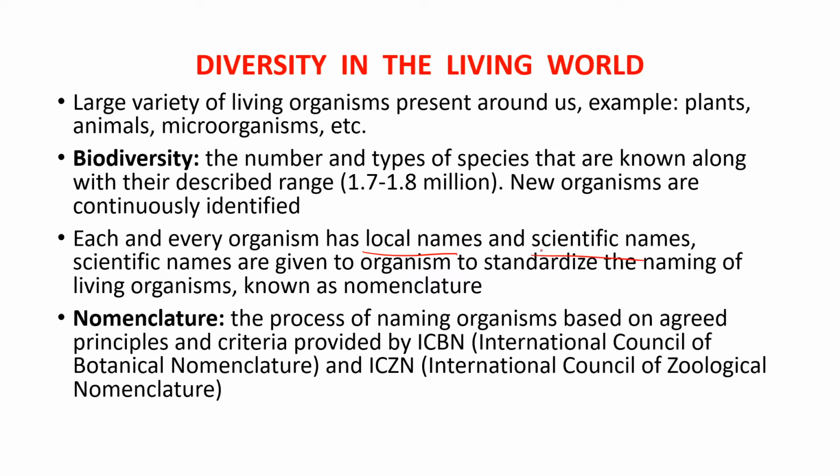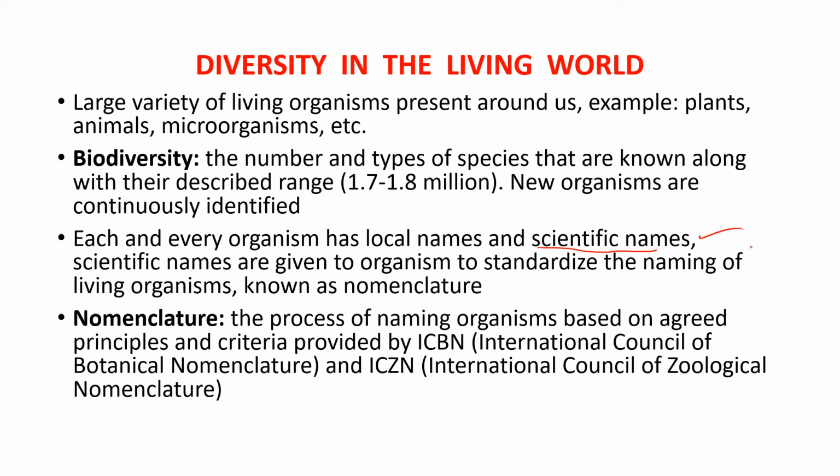The scientific name is the name given by scientists based upon the scientific nomenclature rules, so that the scientific name is known across the whole world. For example, if you take the mango, the mango is called with different names in local languages. If you go and ask in foreign countries about the mango, they are unable to know about it. But if you ask scientists in other countries using the scientific name, they completely know about the particular mango or particular organism.